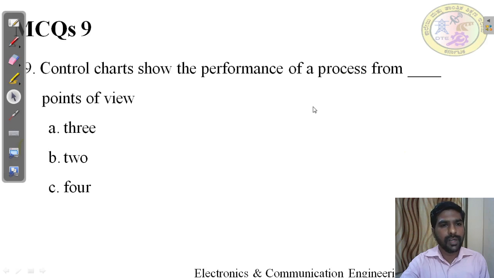Question number 9. Control chart shows the performance of the process from dash point of view. A 3, B 2, C 4. Find the answer for this question. The right answer for this question is option B, 2. Control chart shows the performance of the process from two points of view, that is a snapshot point of view and process trend. We had seen this in the previous slides.